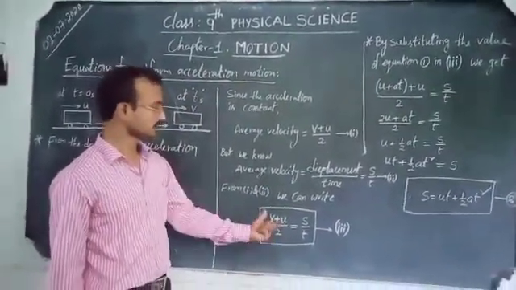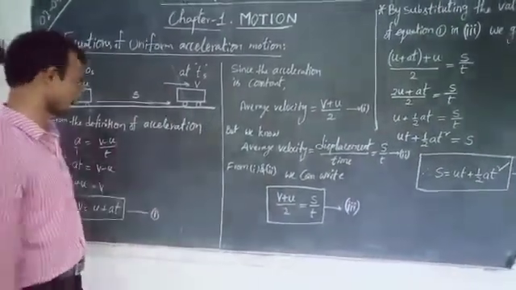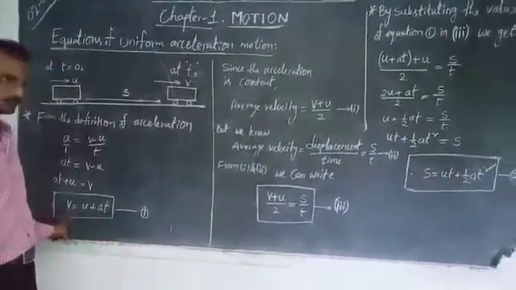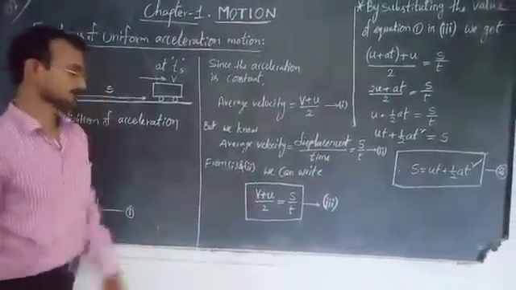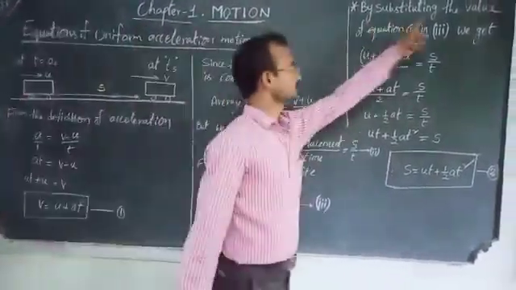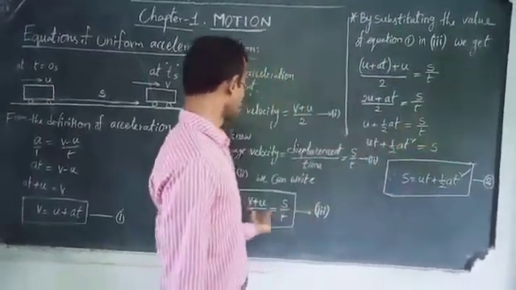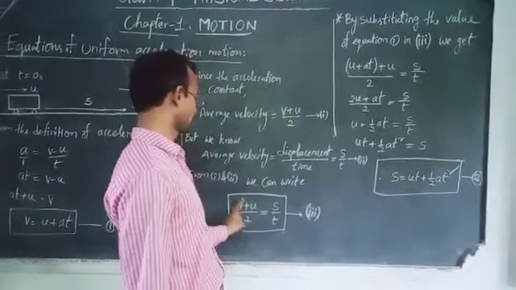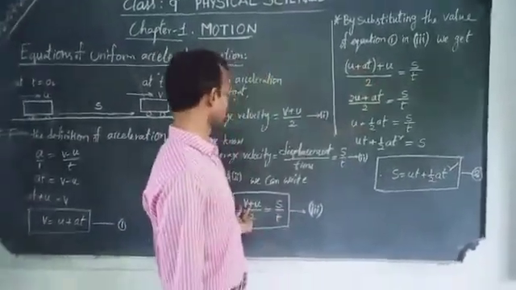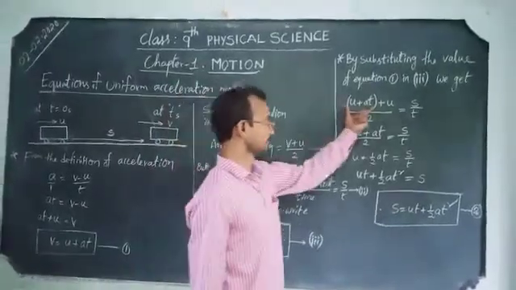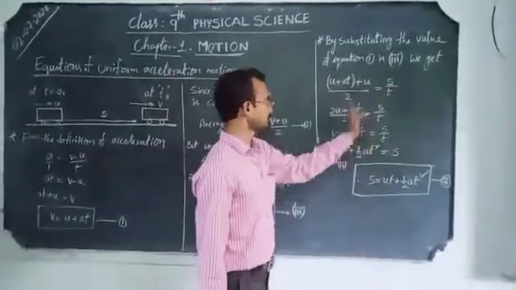From this relationship and from the first equation, how can we derive the second equation? By substituting the v value from equation 1 in equation 3, instead of v we can write u plus at. So u plus at plus u by 2 is equal to s by t.